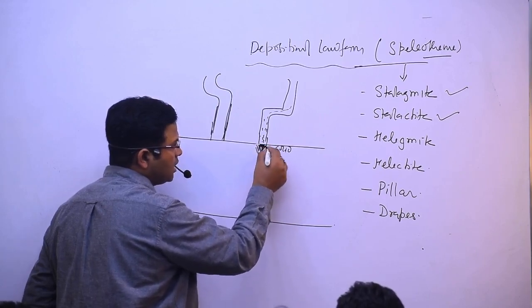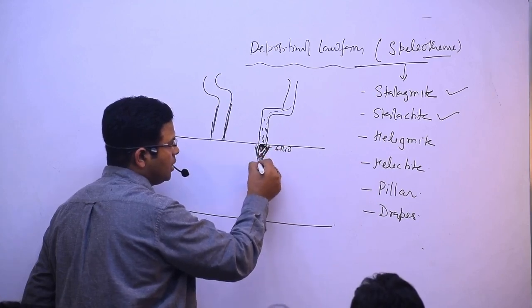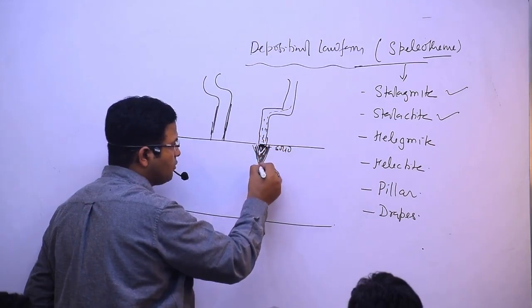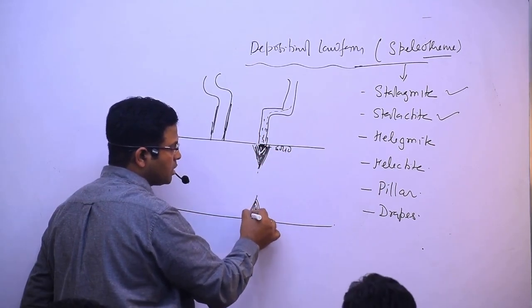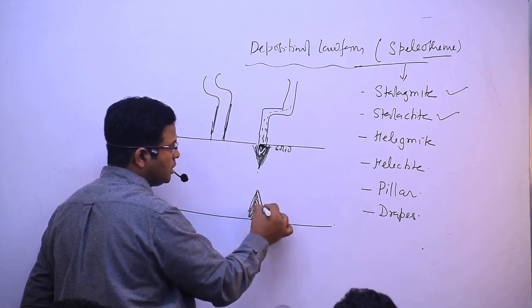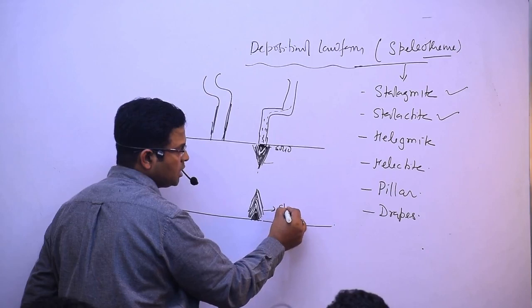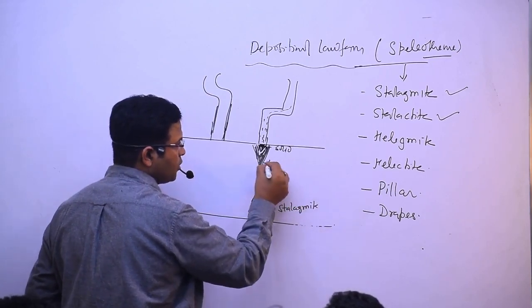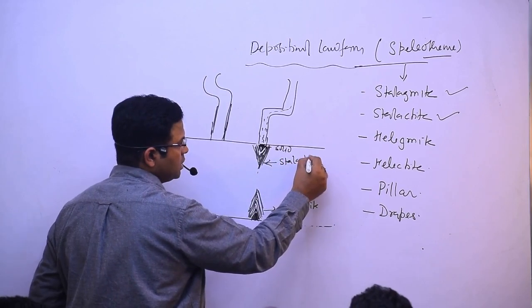And then they started developing one solid depositional feature hanging from the what? Ceiling or roof of the cave. And one started developing from the what? Ground upward. And this, which is developing from the ground, is known as stalagmite. And which is developing from the ceiling, it is known as what? Stalactite.